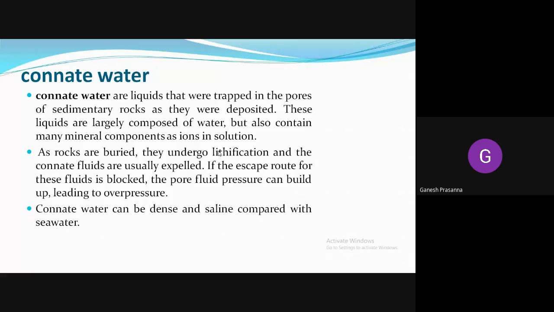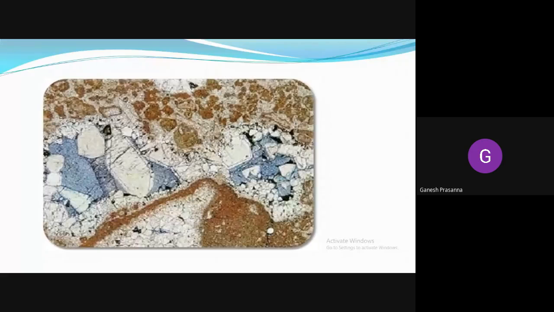Because of the underlying pressure and the overlying pressure, whenever the rocks are compressed, a lot of fluid is squeezed out from the spaces available in the rock. So those waters are called connate waters. These are some of the water-bearing fluids. When they are broken down, the waters are removed from the interstitial spaces.